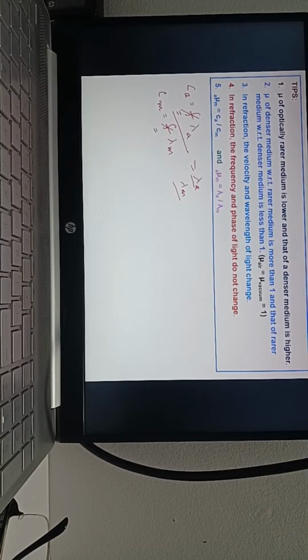But now my question is, why is this f the same in different media? Here is air, here is glass, here is frequency f. Here also I am saying f. Is it correct or wrong? Correct, sir. Give me the reason.